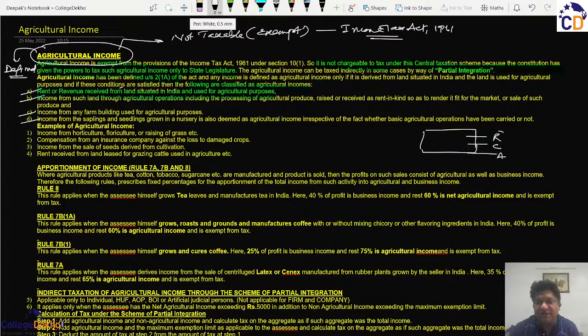So if any land has been classified, notified as agricultural land, then it can be used for agricultural purposes obviously, and then any rent or revenue.